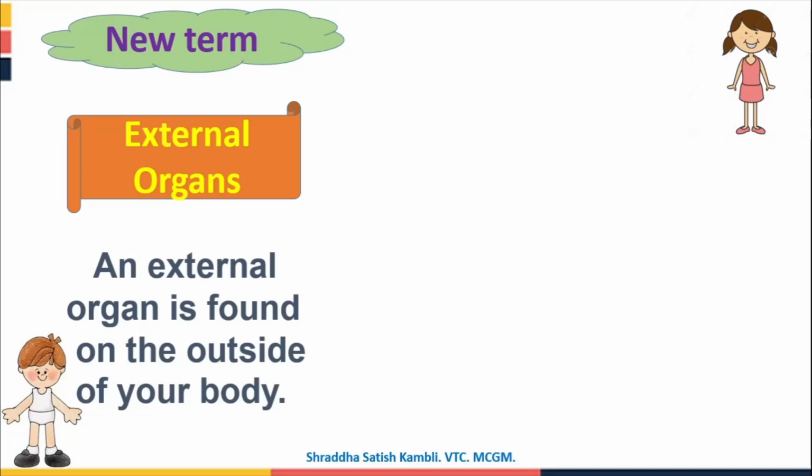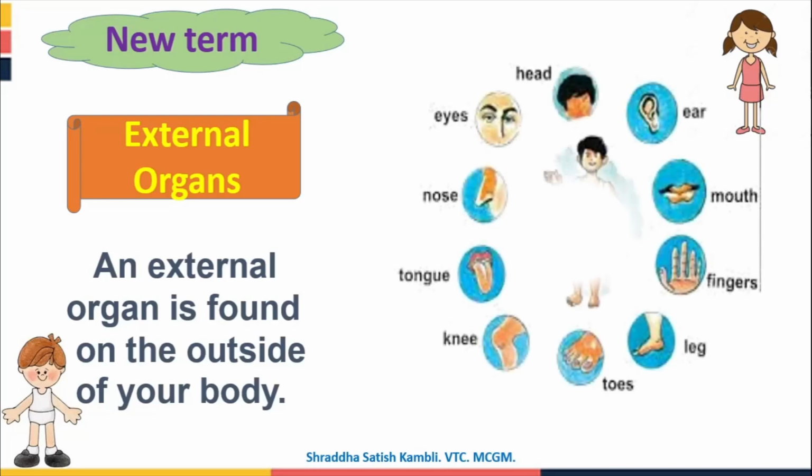What are they? They are external organs. Let us look at some external organs here. Your head is an external organ, and so are your ear, mouth, fingers, legs, toes and knee. These are the organs which we can see outside our body.